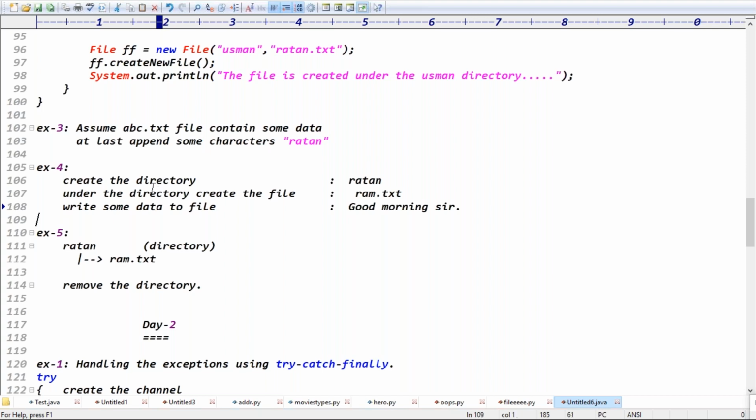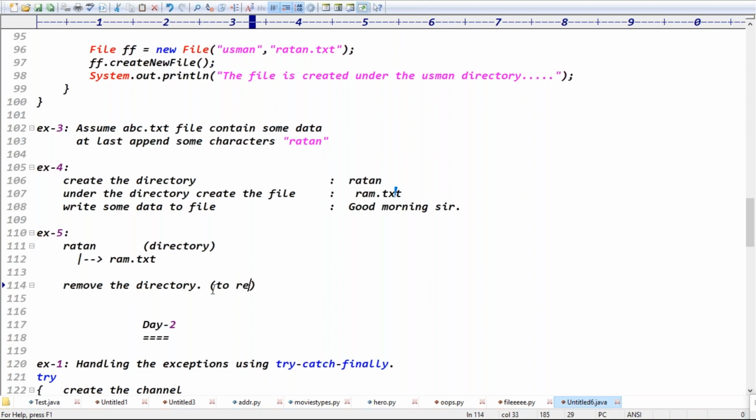Good. So the third one is what they see. I want to say, remove the Ratan directory that contains a rom.txt file. Just now we created the Ratan folder and we created the rom.txt file. The question is, you can create the directory and remove the directory. Make sure that to remove the directory, it should be empty, guys.